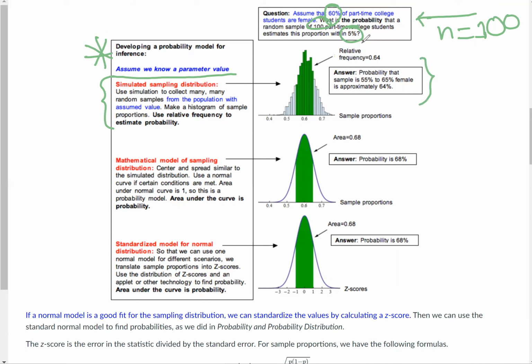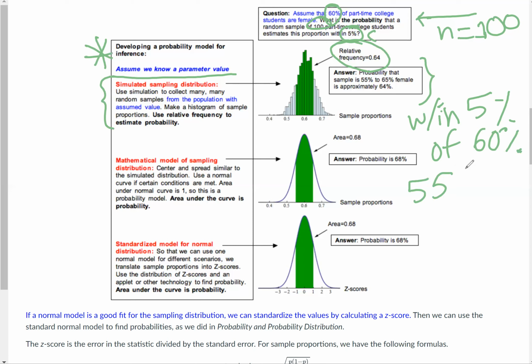So here we go. The relative frequency here is 0.64. The answer is the probability that the sample is within 5%. So if you're within 5% of 60%, which is what we're assuming is the proportion of college students that are female, it would be 60% minus 5%, that's 55%, and 60% plus 5%, that's 65%.